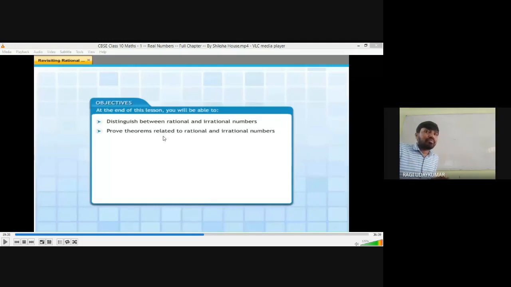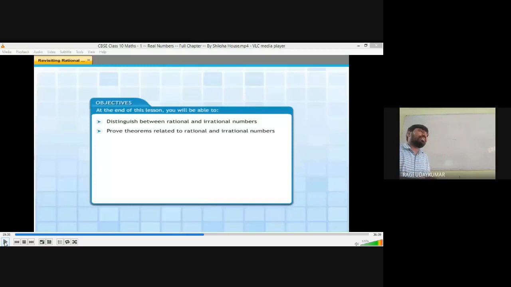The numbers which are not in the form of P by Q are irrational numbers. And if they are not in the form of P by Q, they will be in some other form. What is that form? Some irrational numbers will be in decimal form, and some will be in the form of a square root, where the number under the root should not be a perfect square. And now we will prove that it is an irrational number.